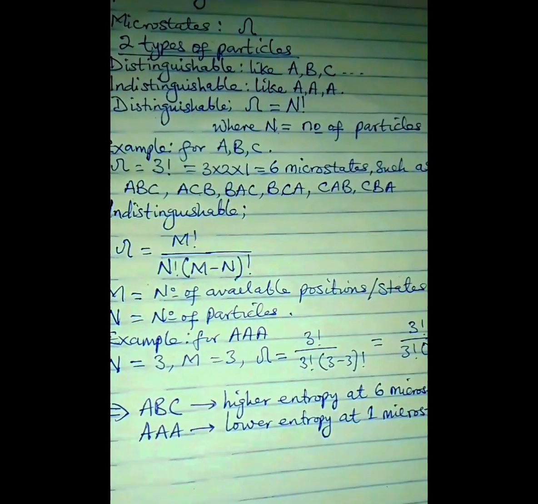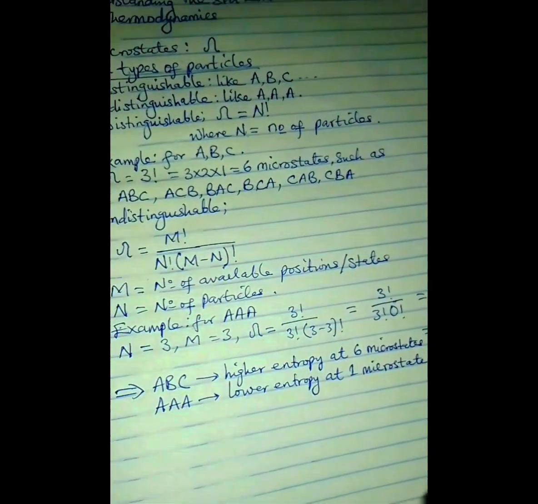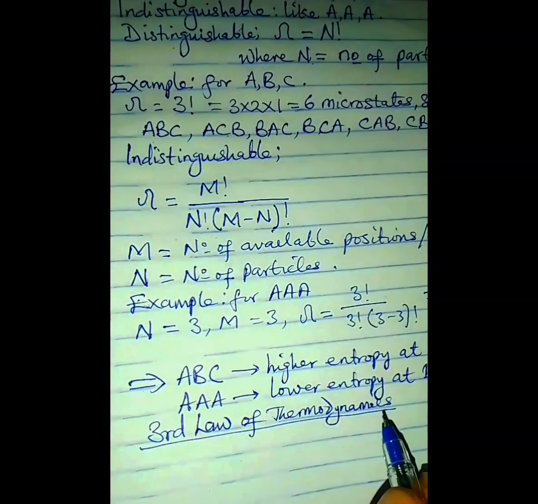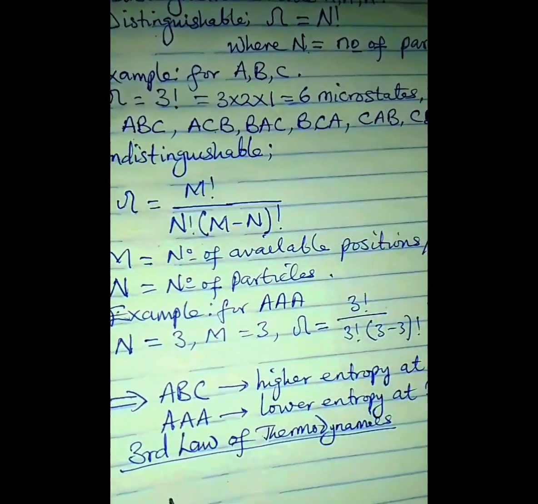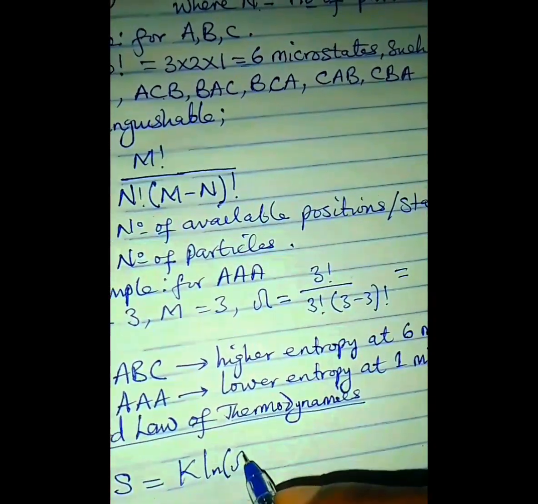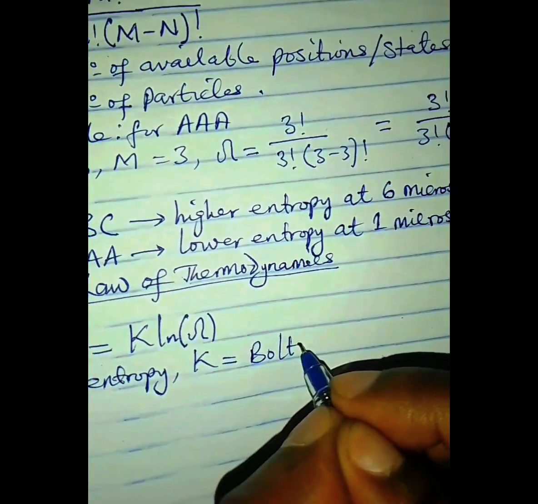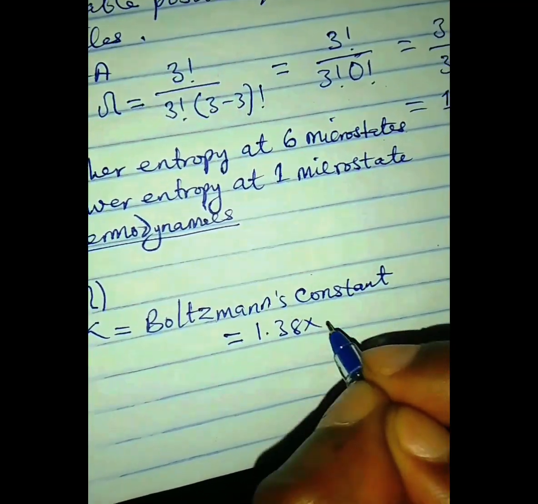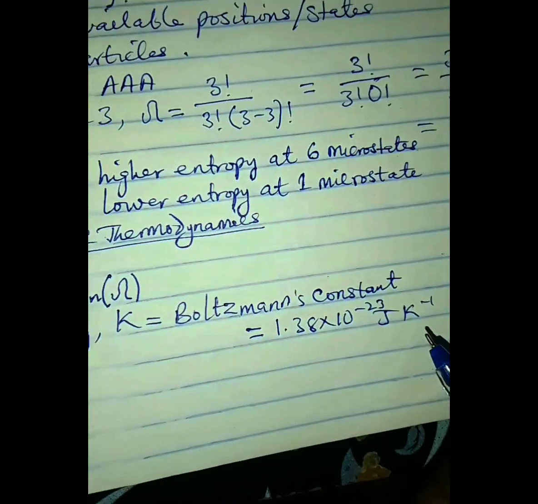Now, having understood the meaning of microstates, let's now move into the mathematical statement of the third law of thermodynamics. The third law of thermodynamics states that the entropy of a system is proportional to the natural logarithm of the number of microstates. Mathematically, S equals K ln rho, where S is the entropy, K is the Boltzmann constant, which is 1.38 times 10 raised to the power minus 23 joule per Kelvin. And of course, rho is the number of microstates.